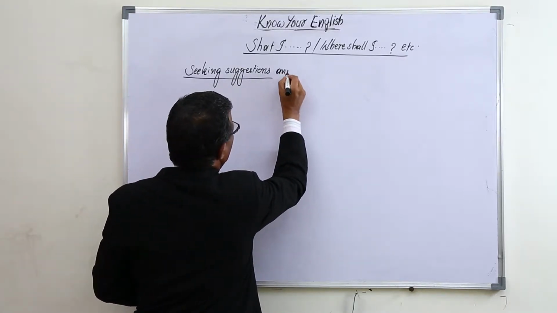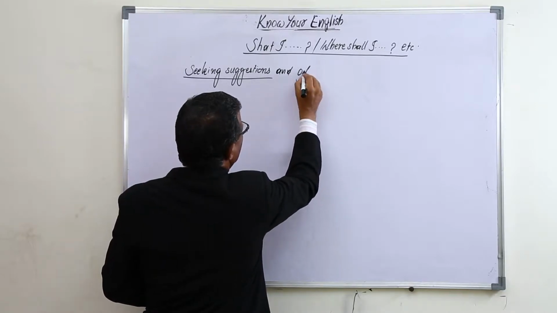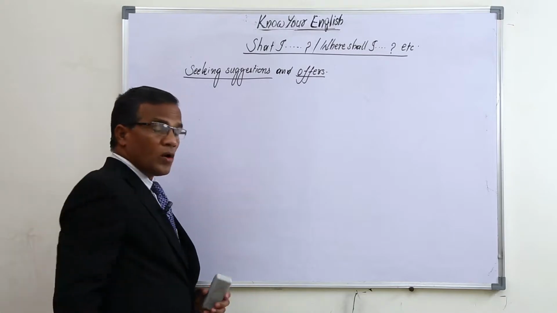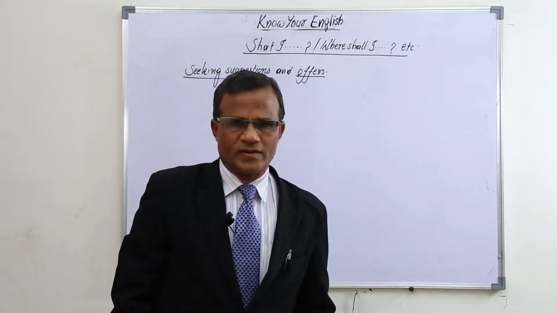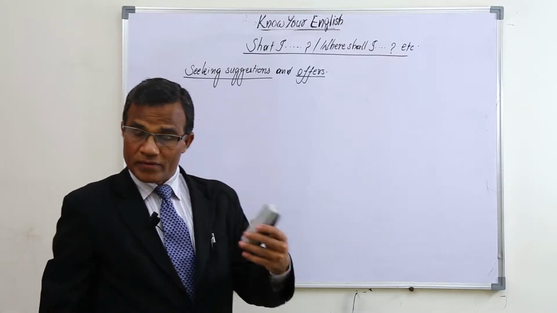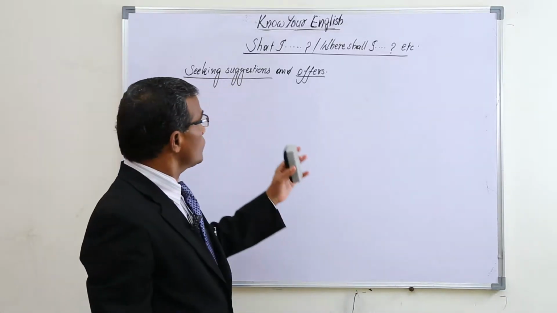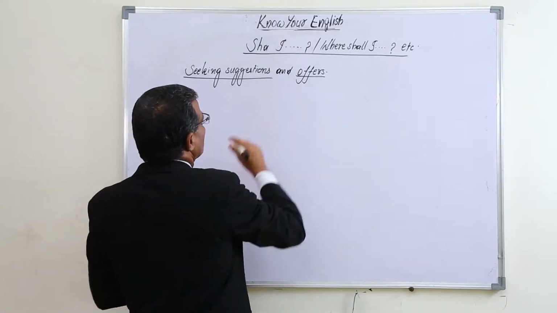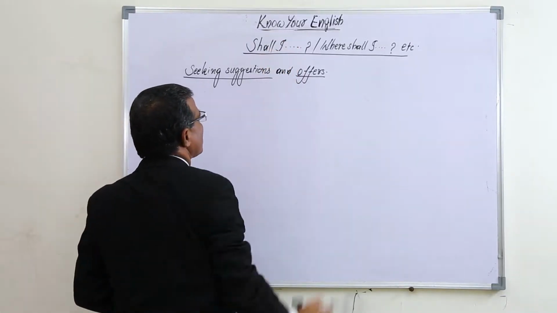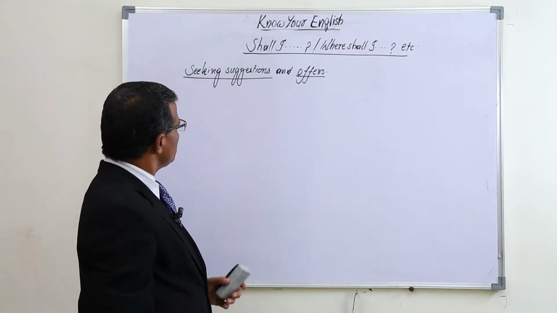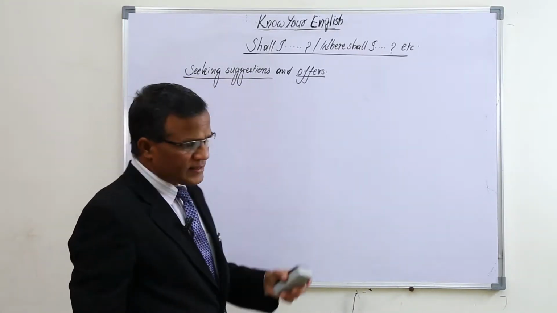and offers. For offers and seeking suggestions. So when we want suggestions, when we offer something to others, we use shall I. Okay, seeking suggestions and offers.